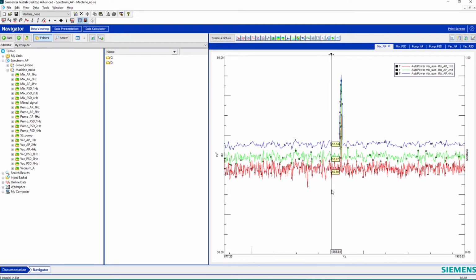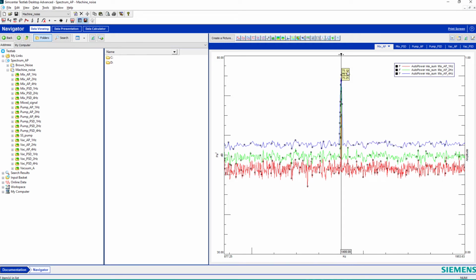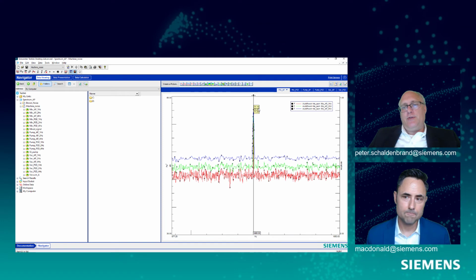But if I go right to this peak, boom, now the peaks are a lot closer together in terms of amplitude. So if I go to the global maximum, you see, boom, right at the peak, they are less than 0.1 dB different in terms of amplitude. And so this is a regular auto power, not the PSD.